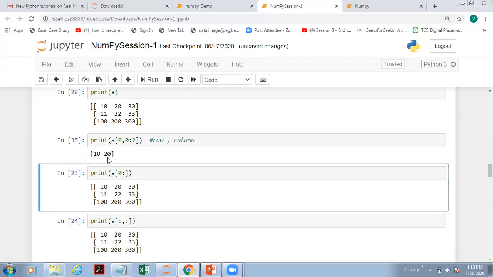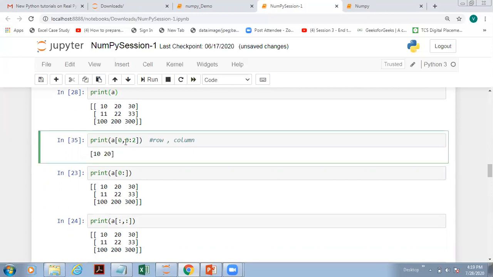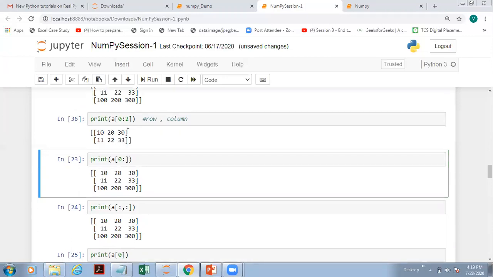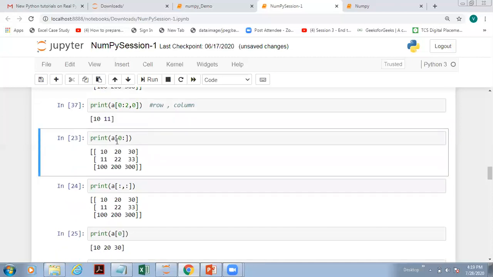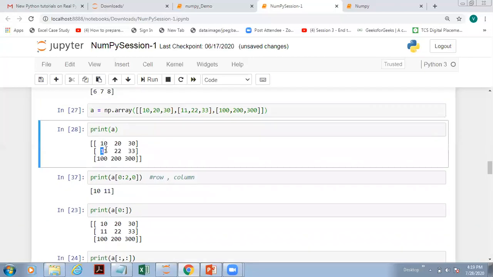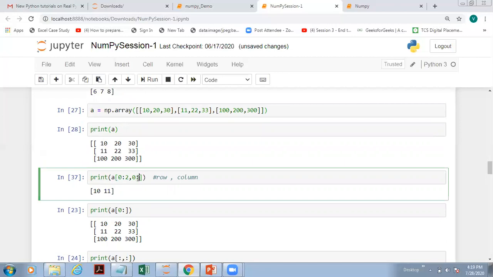So you got this data. If you want that from the first and the second row, give me the first and the second column, then you will write like this. This we have already seen, 0 to 2. If I remove this to understand it better, this is going to give me the first and the second row. Then put a comma here. I want only the first set of elements, so write like this. What do you get? This one and this one. If you want the range of elements, then you will write colon and then this one.